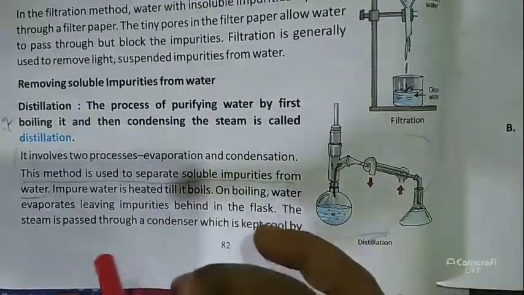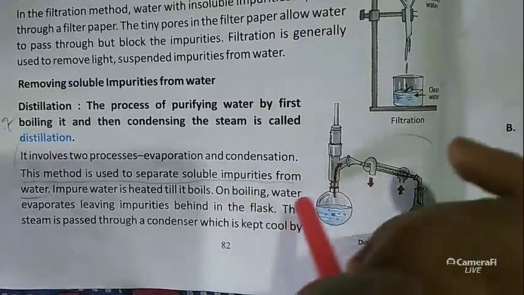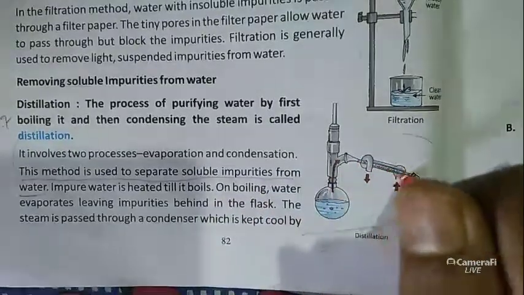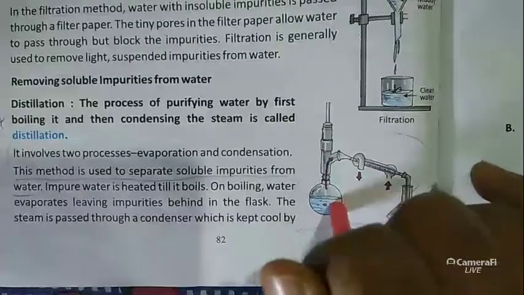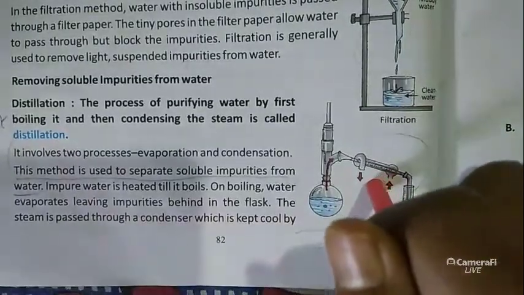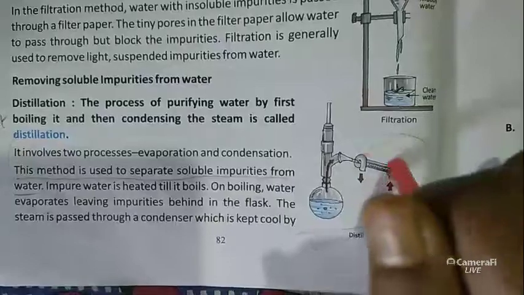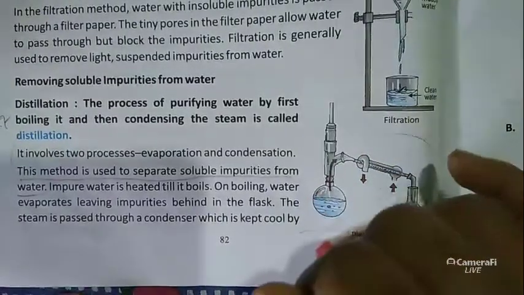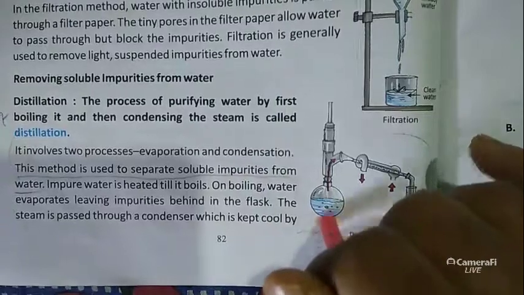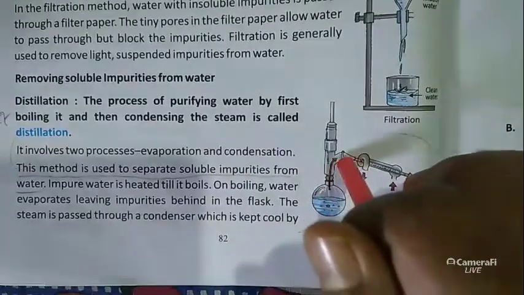The steam is passed through a condenser. The condenser is kept cool by circulating cold water around it.